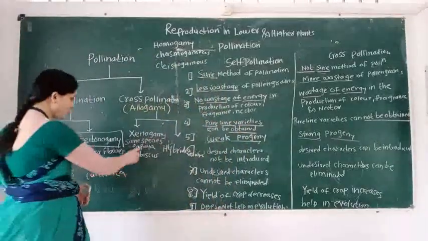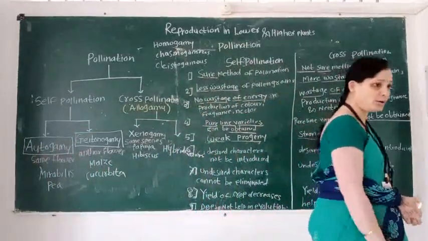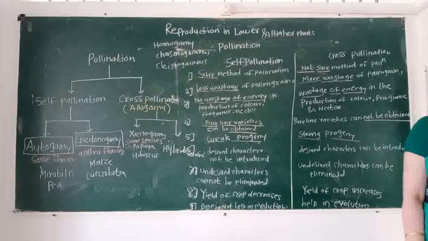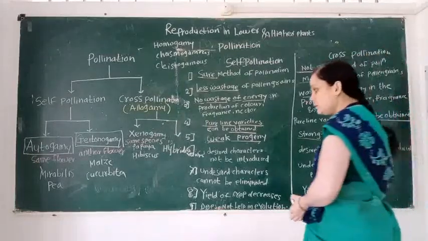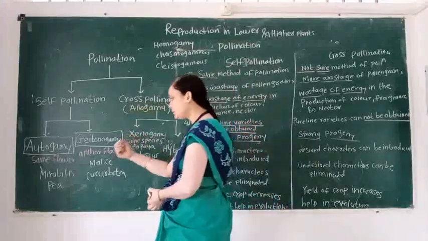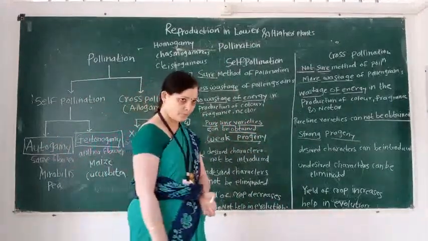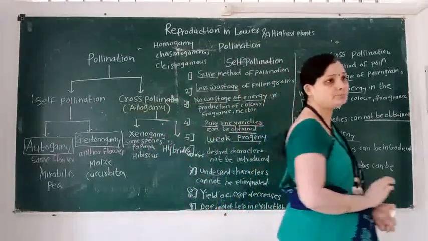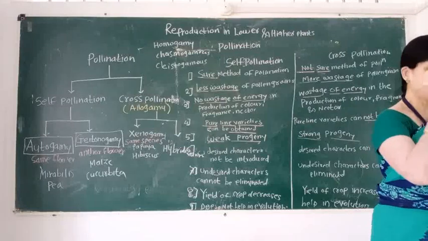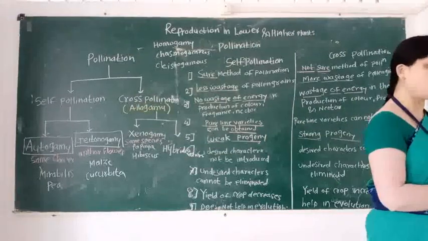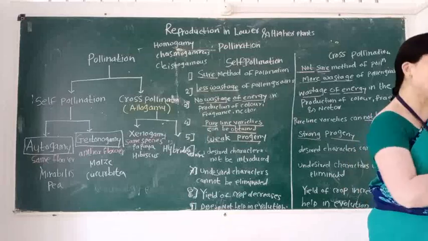The first type is called xenogamy, and the second type is called hybridization. So, we learn the definition of autogamy. What is the definition of autogamy? In this term, we will remember this point: it is a type of self-pollination.